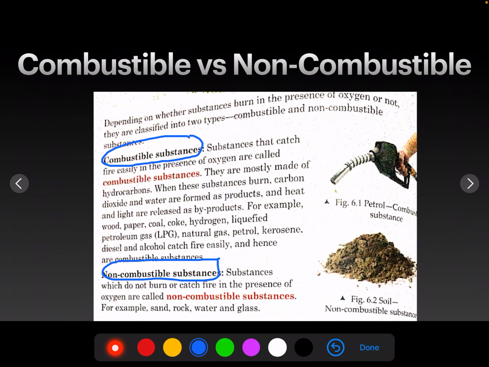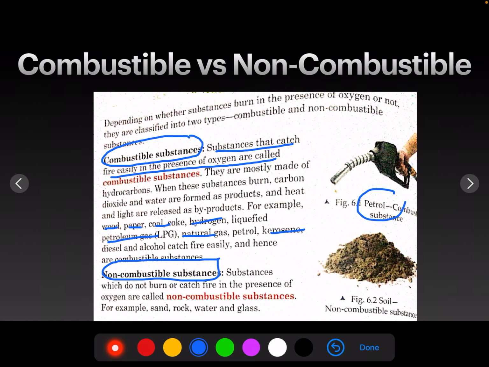The substance that catches fire very easily in the presence of oxygen. कोई भी चीज़ जो बहुत जल्दी से, बहुत तेज़ी से जलने लगती है, so that is called your combustible substance. Like petrol, as you can see, burning of petrol. Petrol is a combustible substance. LPG, natural gas, kerosene, hydrogen, wood, paper, coal, these are all your combustible substances that catch fire very easily.